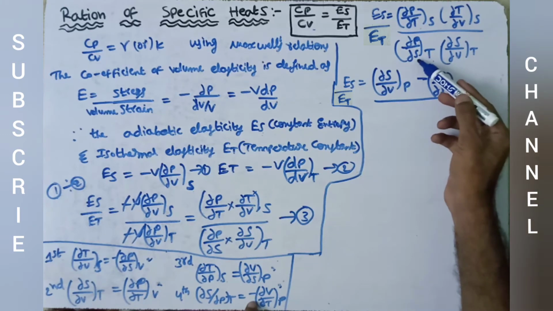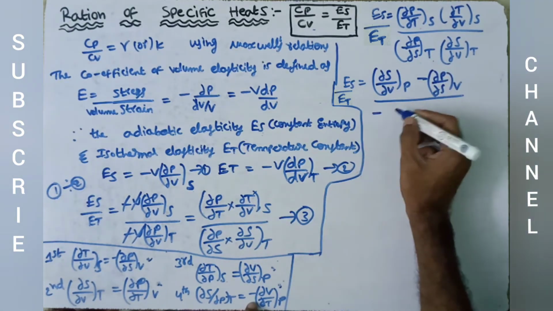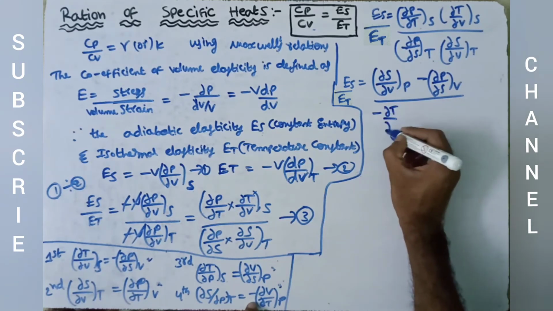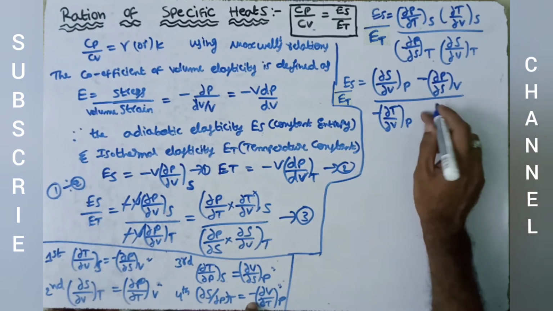So in this place we write the reciprocal of the right hand side, minus dou T by dou V of pressure constant, into